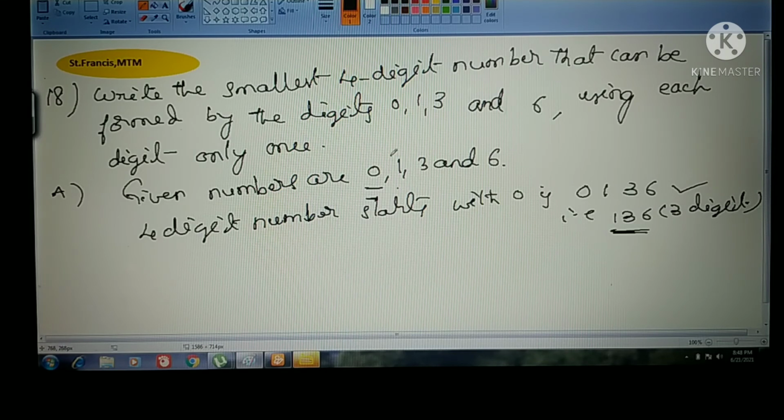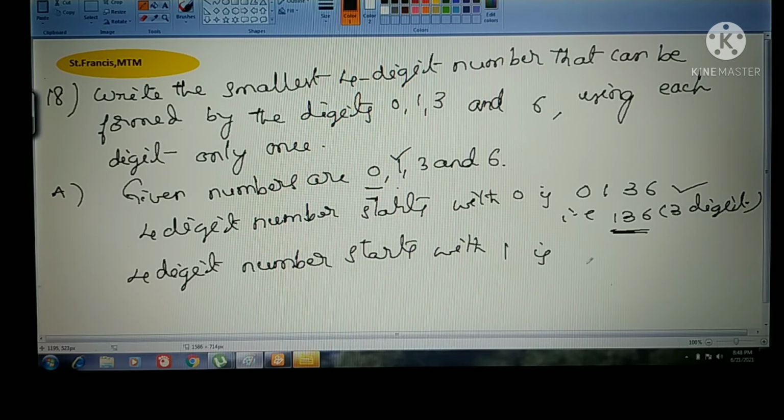The next small number is 1. Okay. So the 4-digit number starts with the next small number, that is 1. What will be the next one? 1. And the next small number among 0, 3, 6.